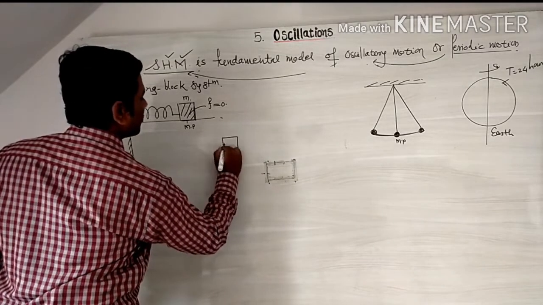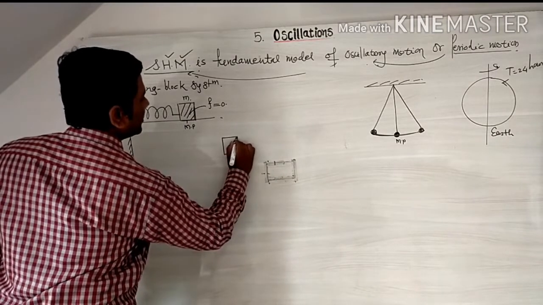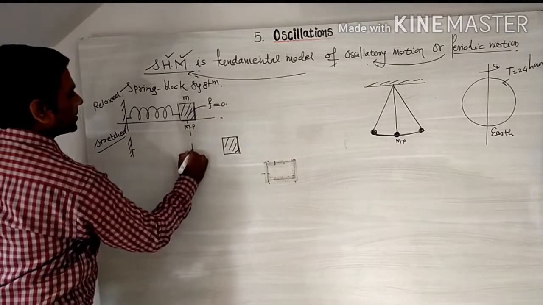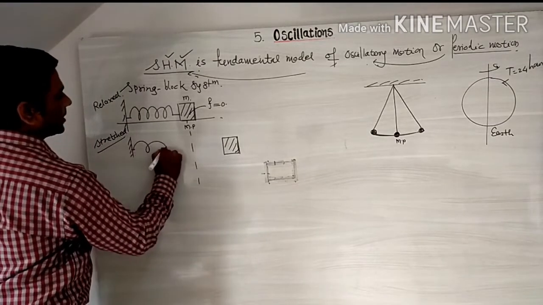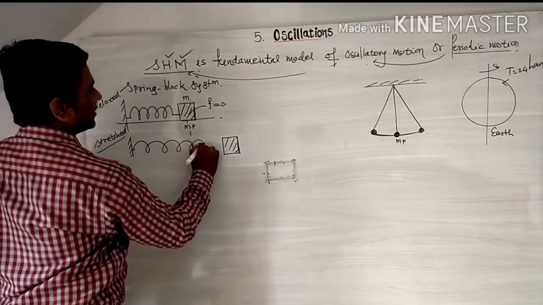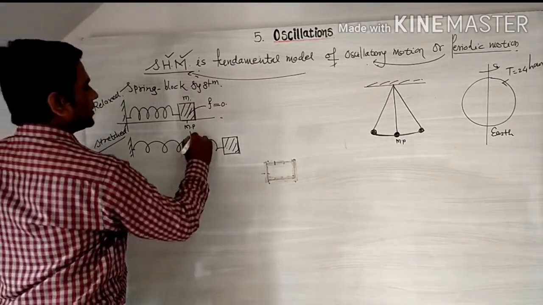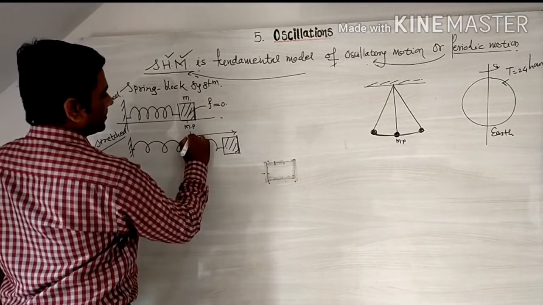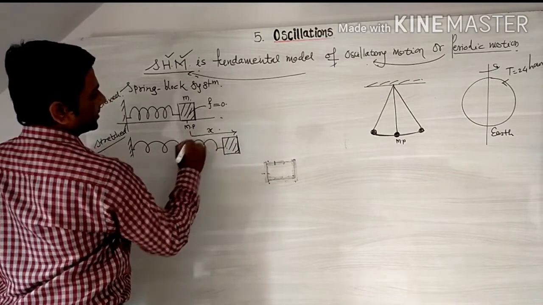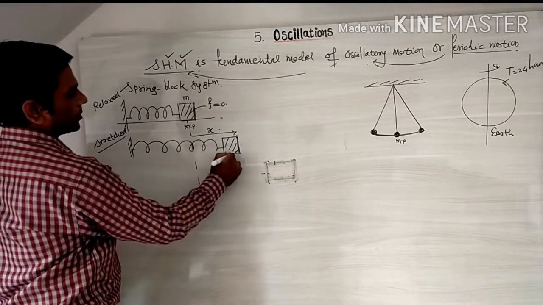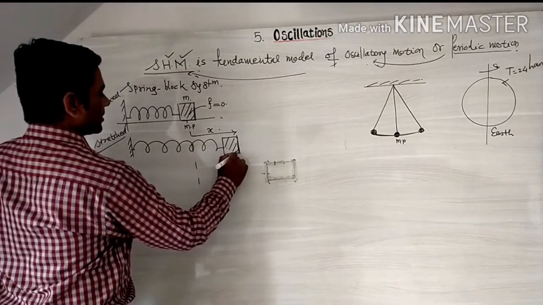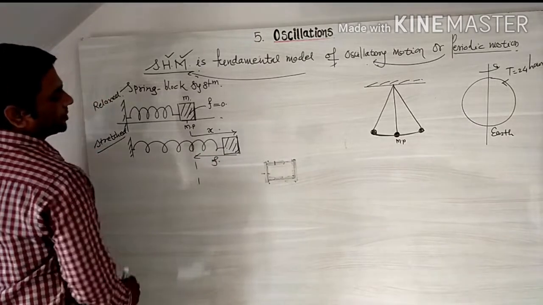Due to the displacement, the block attains a new position, and the spring is elongated in this way. The displacement produced on the right side from the mean position is say x, but due to the restoring force, the block tries to come to the mean position. So we say that the restoring force acts toward the mean position.